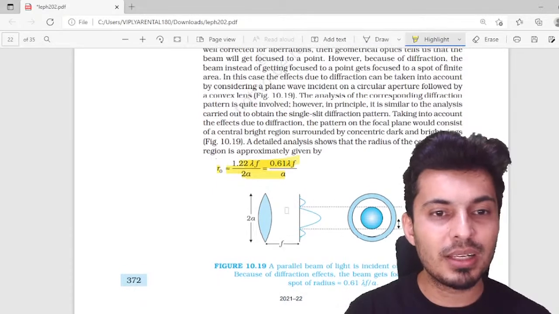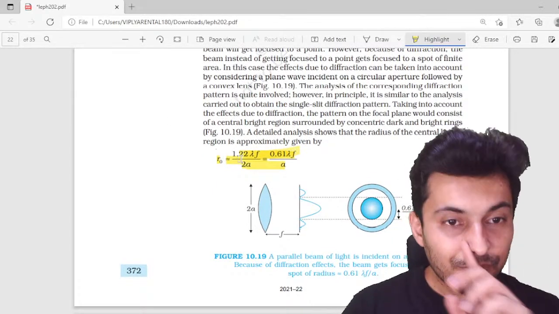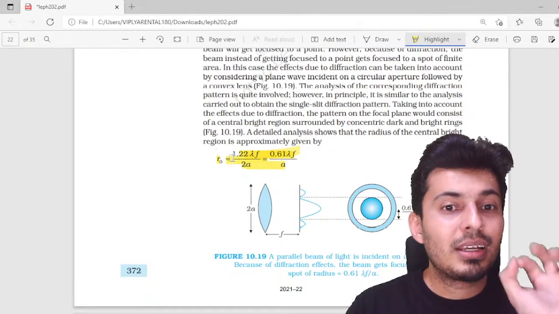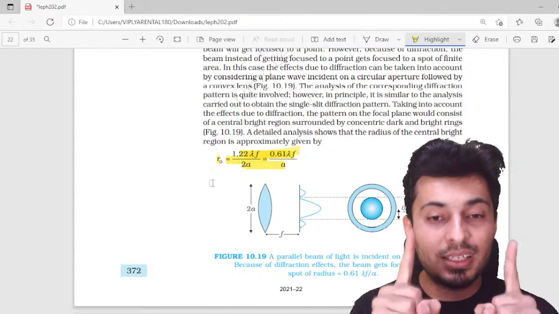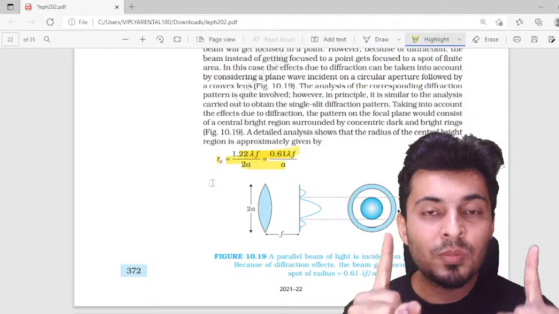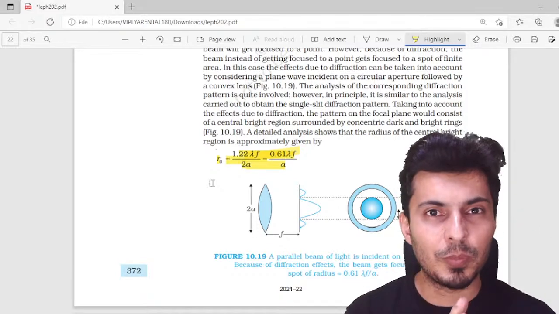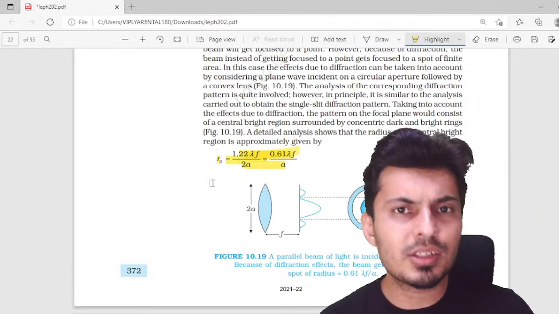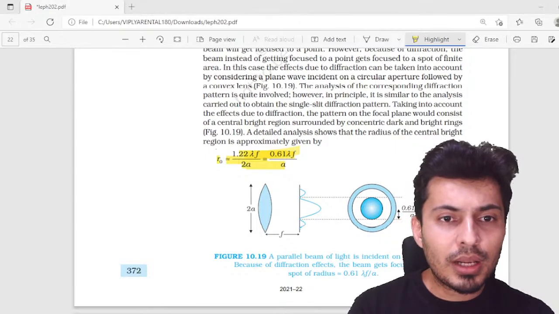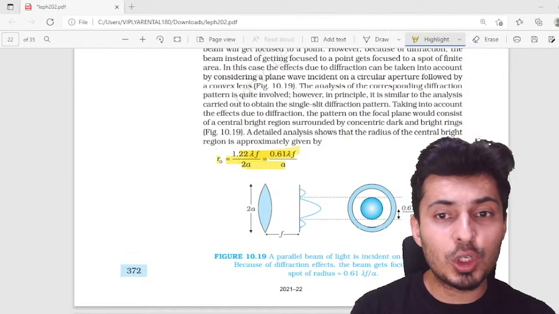Now, what are these two things? This number R0 is telling you the minimum distance between two objects so that you can see them clearly in a telescope. Imagine you are seeing anything through a telescope and you are not able to distinguish between the two objects.